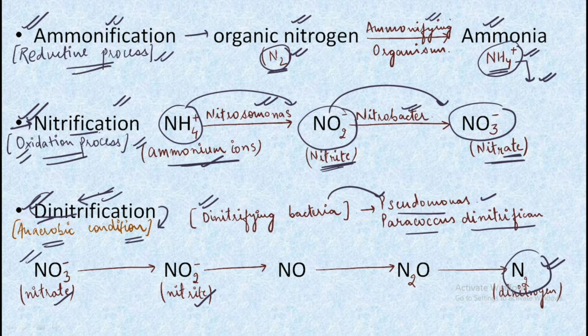So in denitrification, which is an anaerobic process, there occurs NO3 minus getting converted into initially nitrite, that is NO2 minus, and NO2 minus with subsequent steps gets converted into NO, N2O, and finally the N2, that is the dinitrogen. Make sure you remember the organisms that are helping. I have marked the most important organisms that we need to remember. You need not remember the organisms helping in the other processes, because it is not of much importance.